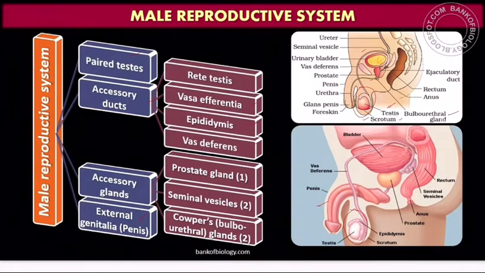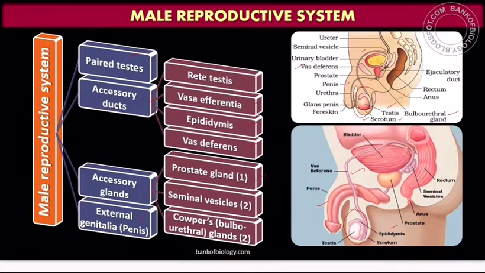And then the accessory ducts. There are ducts called vasa efferentia, epididymis, and vas deferens. You can focus on the diagram: there is the vas deferens, a big tube-like structure. Then the epididymis is there, and you also have the vas deferens. Here you can see the presence of the long tube, the vas deferens. Then there are associated glands.